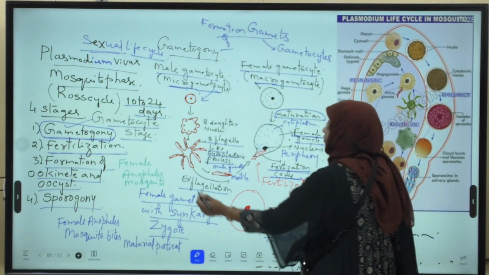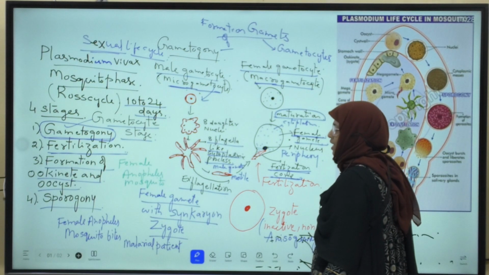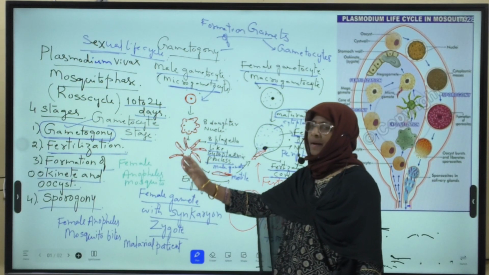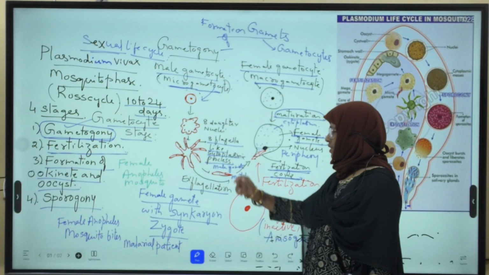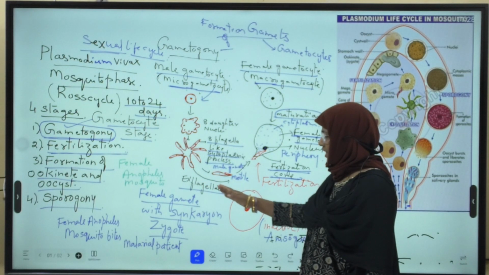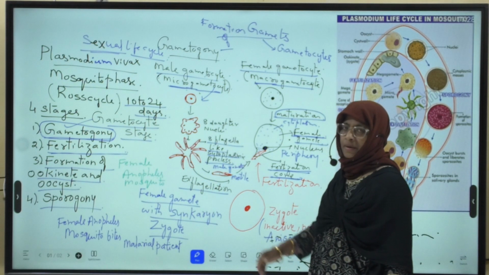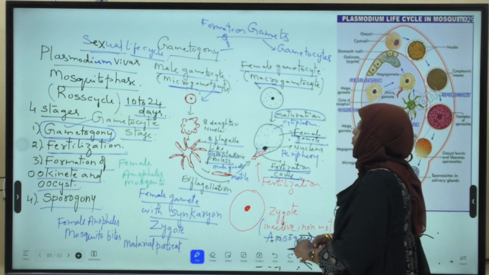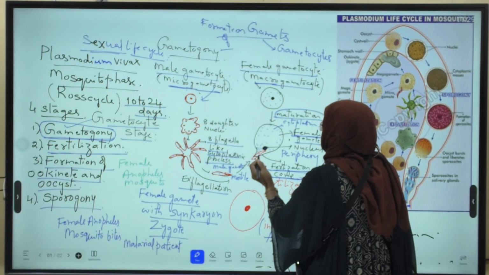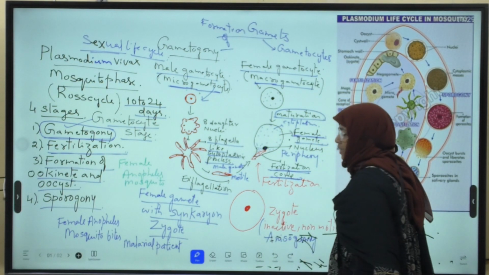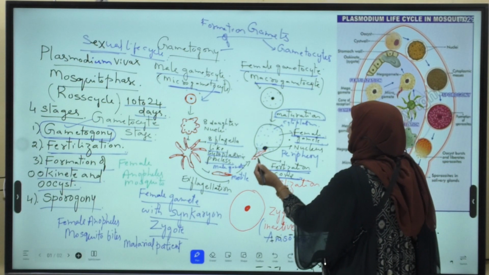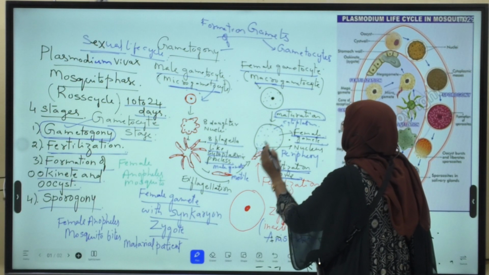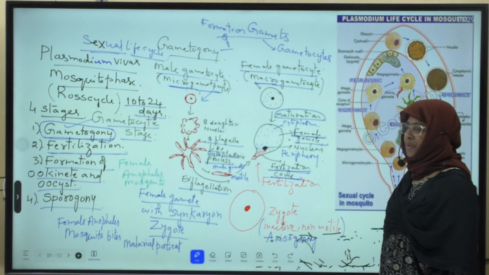So after exflagellation, the process meaning the separation of the male gamete from the male gametocyte is called exflagellation. After exflagellation, this male gamete performs lashing movements and reaches the fertilization cone of the female gamete, and the nucleus of the male gamete fuses with the nucleus of the female gamete.